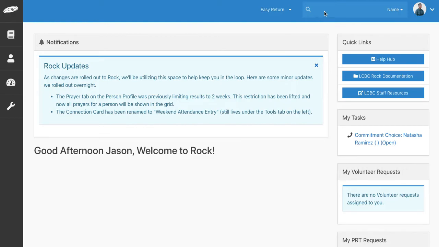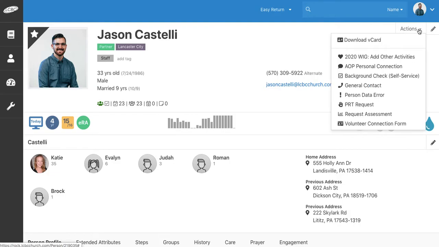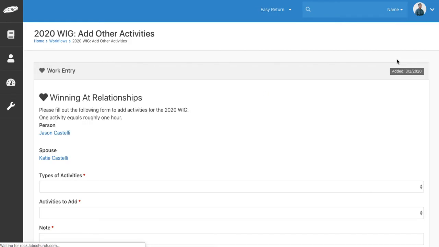And so to do that, you need to go directly to a person's profile. So type in the person you're looking for to add the activity to. And in the top right corner, you'll see this Actions button, and go down to 2020 WIG, Add Other Activities.